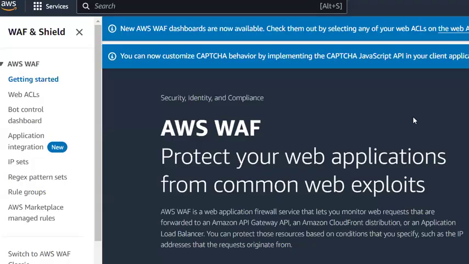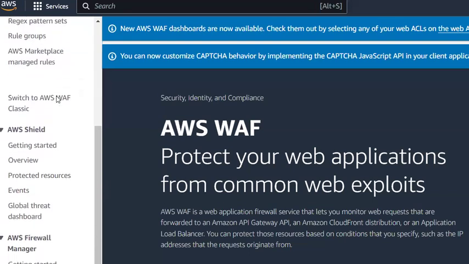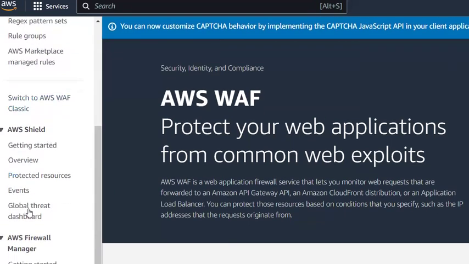Here in this dashboard, you can see multiple services are integrated. Actually it is loading. Wait a minute. You can see it is loaded successfully. In this WAF and Shield, we have multiple options. Under this, we also have AWS Shield.